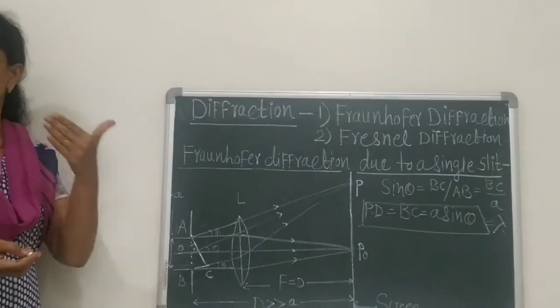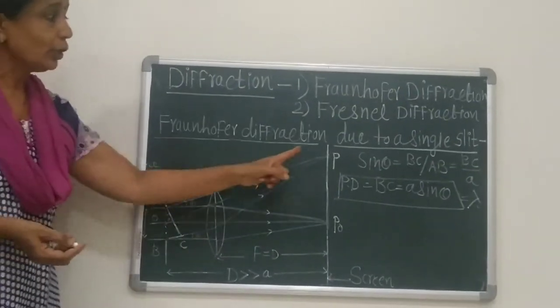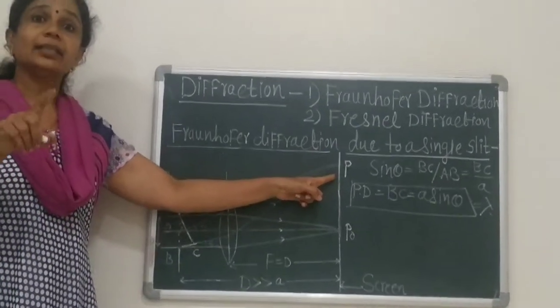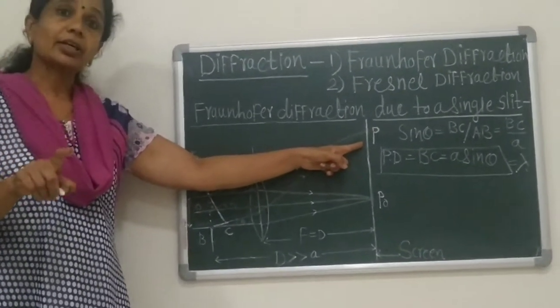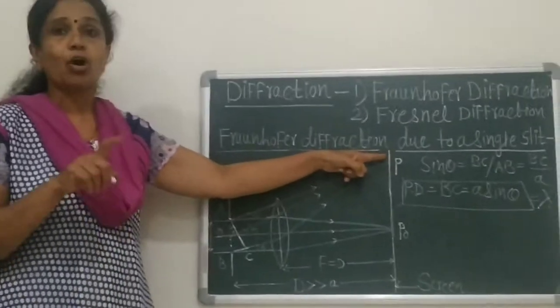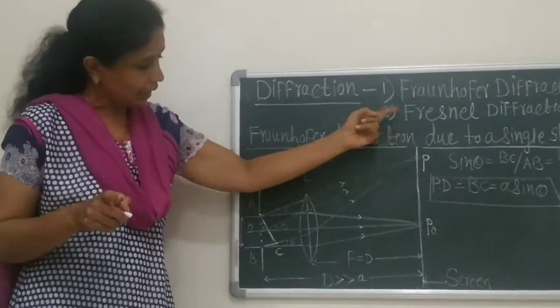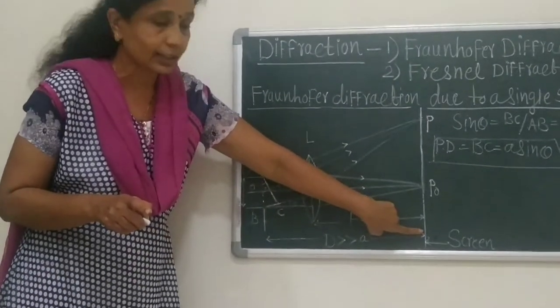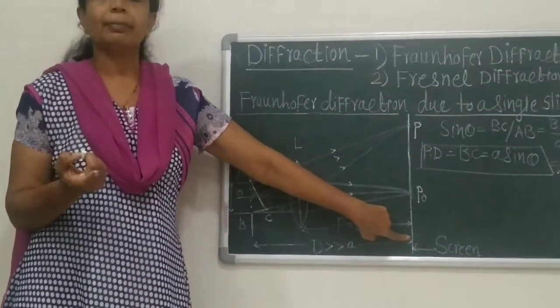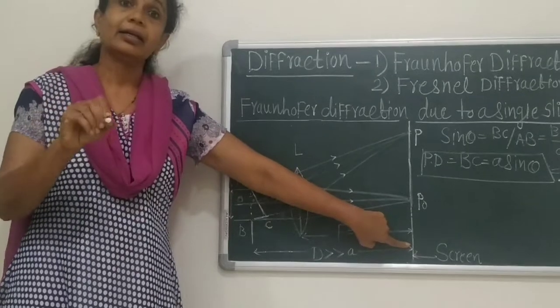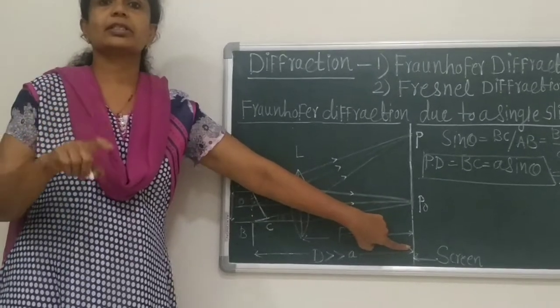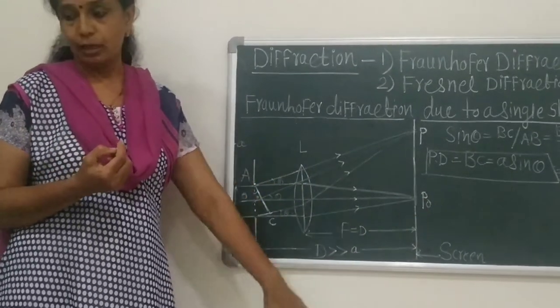If lambda is the path difference, then point P will appear as a dark point and destructive interference is obtained at point P. On the other side, if we consider point P, again P will appear as a dark point and destructive interference is obtained on these sides also.